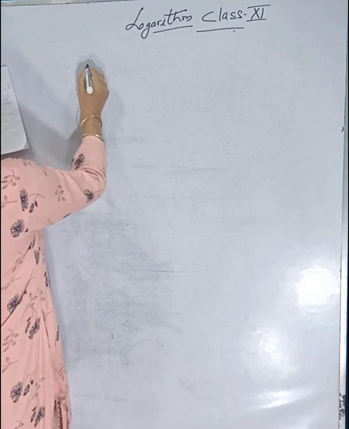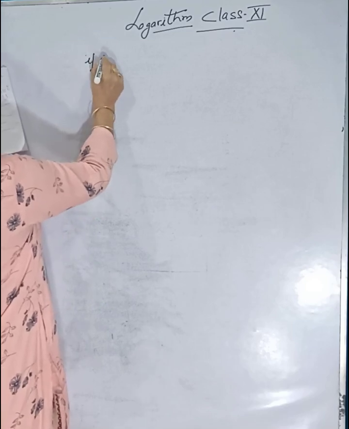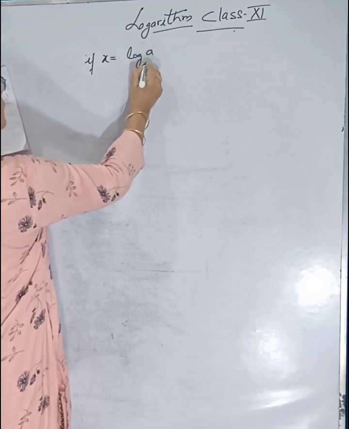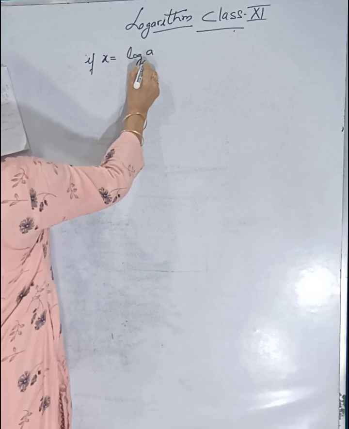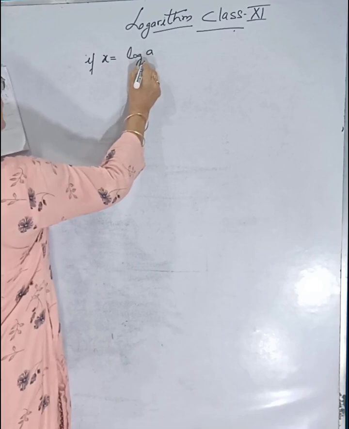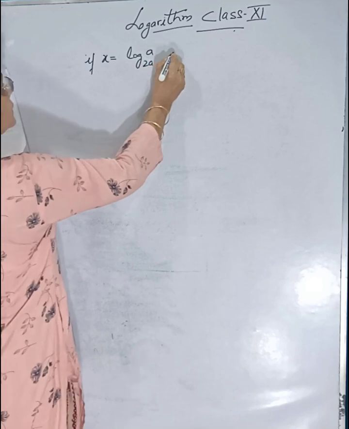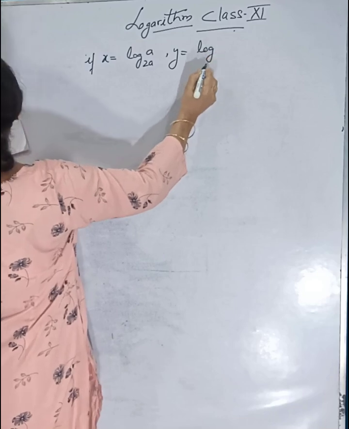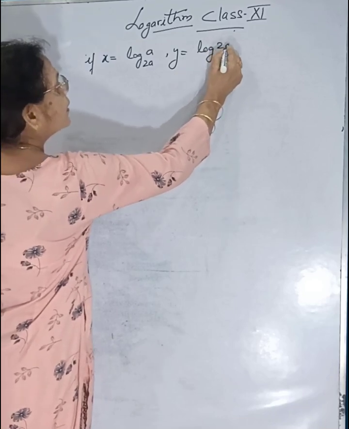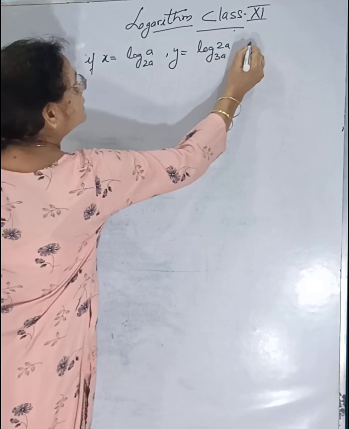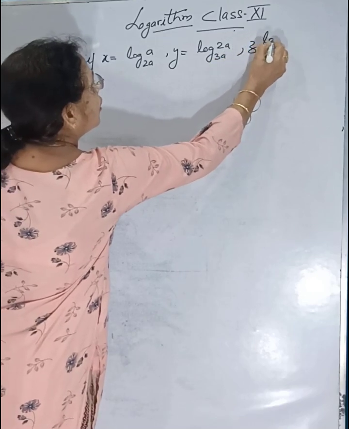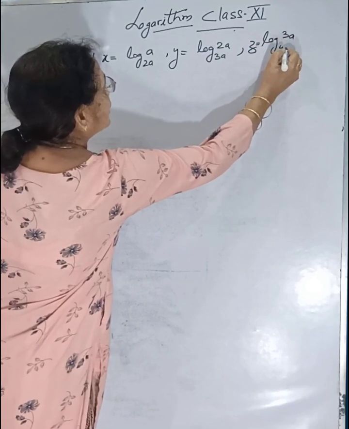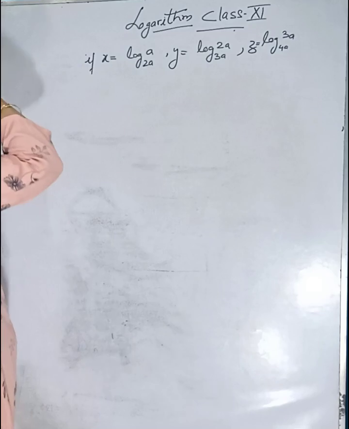If x is equal to log of a with base 2a, y is equal to log of 2a with base 3a, and z is equal to log of 3a with base 4a. Bases are changed.